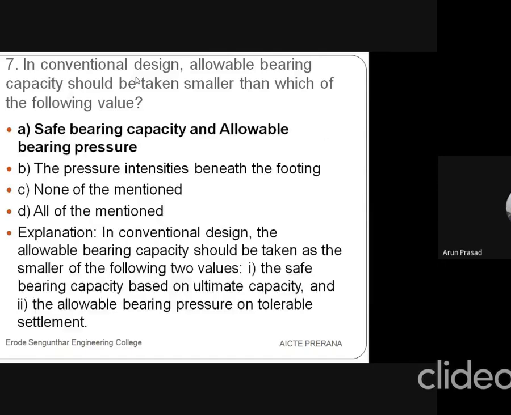You might know the term safe bearing capacity, isn't it? So the load to be carried within some extent, or else the allowable load to the ratio of the factor of safety, you call it as safe bearing capacity. Okay. So the allowable bearing pressure also depends upon the load and the property of the soil. So in conventional design, the load bearing capacity should be taken as the smaller of the two values, that is safe bearing capacity based on ultimate capacity, and the allowable bearing pressure based on the tolerable settlement.